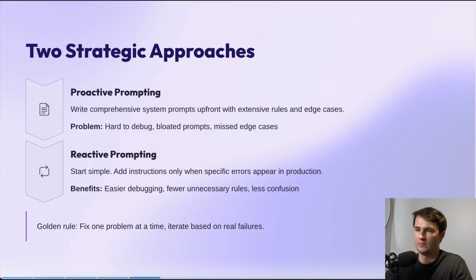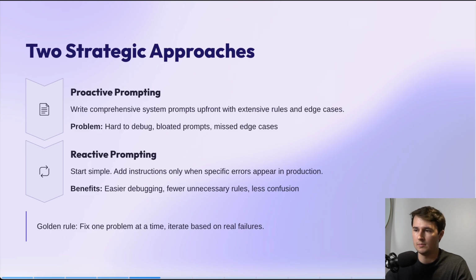Now, the problem with this type of prompting is that one, it is hard to debug because you're starting out with an extensive, very long system prompt. So you won't really know what's exactly driving the behavior of the AI agent. And because you have this long, bloated prompt, the cost per execution will be extremely high. And it's also possible that you'll miss out on a lot of different edge cases because you're starting with a large prompt that was generated by AI and doesn't accurately capture all of the edge cases that you may find through testing and iterating.